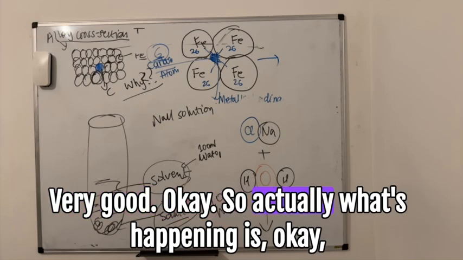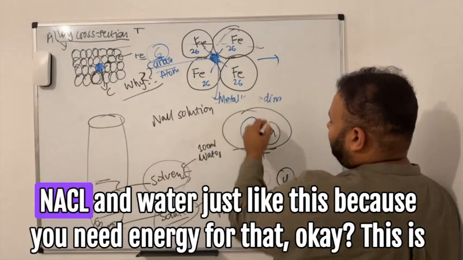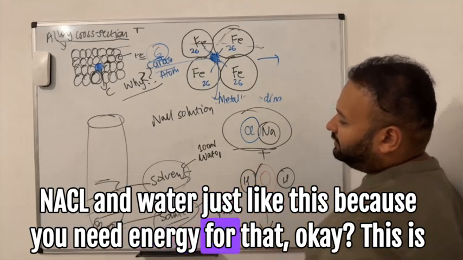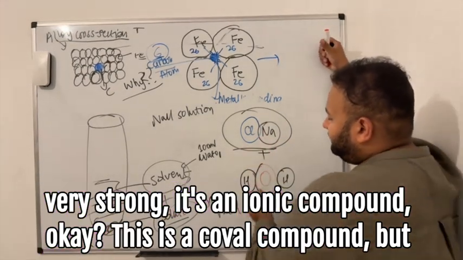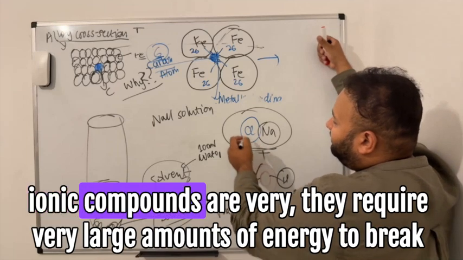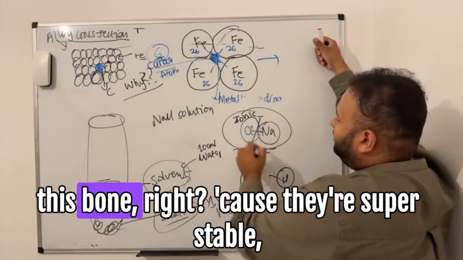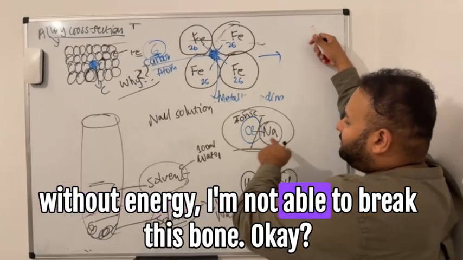So actually, what's happening is you're not having a reaction between NaCl and water just like this, because you need energy for that. This is very strong. It's an ionic compound. Water is a covalent compound, but ionic compounds require very large amounts of energy to break this bond, because they're super stable. So without energy, I'm not able to break this bond.